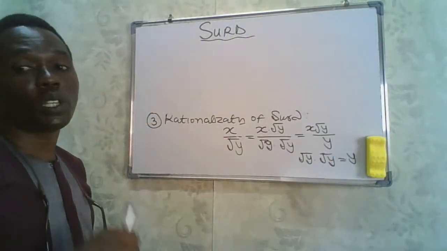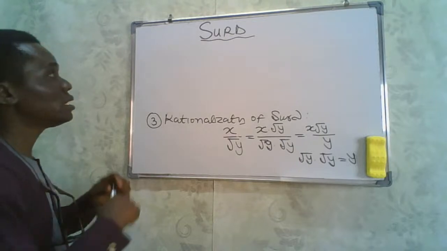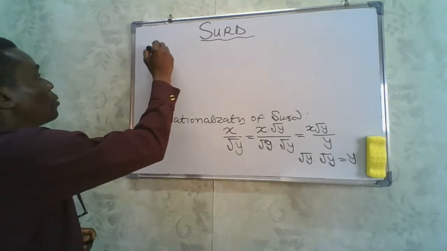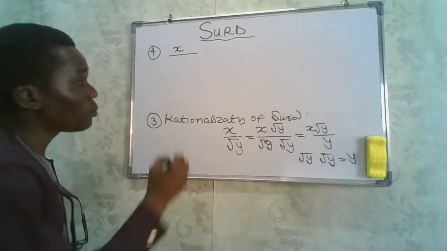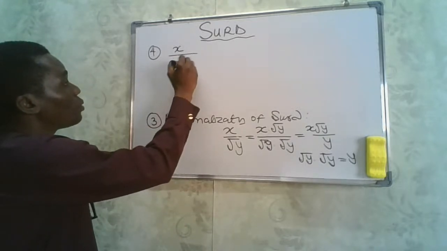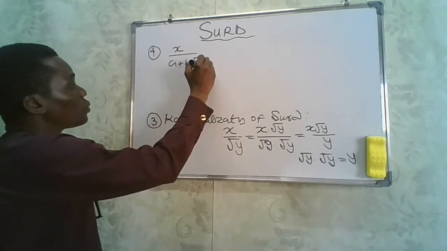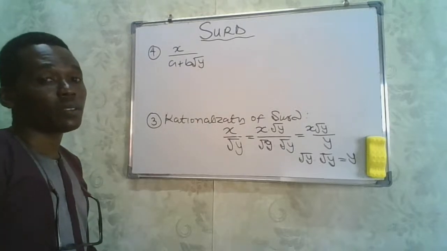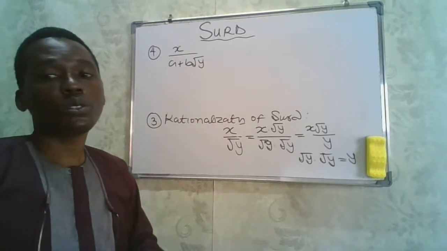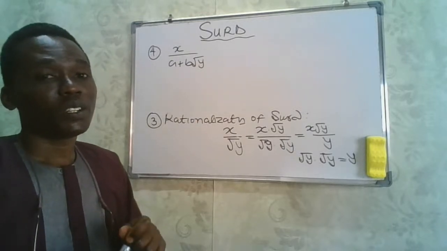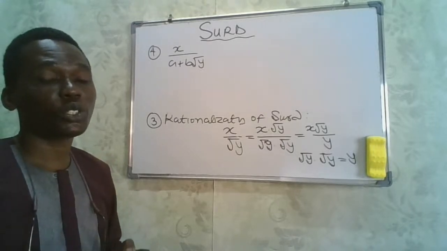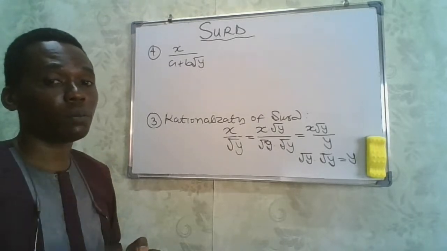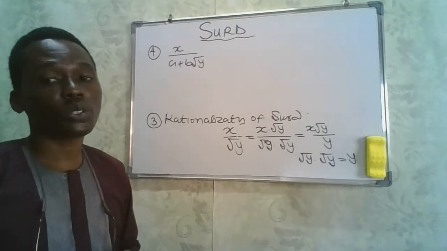From that fourth rule, if you are given a surd like this, x divided by a plus b root y, how do you do this? Remember, this is where rationalization comes in. So we are going deeper into rationalization of surds.